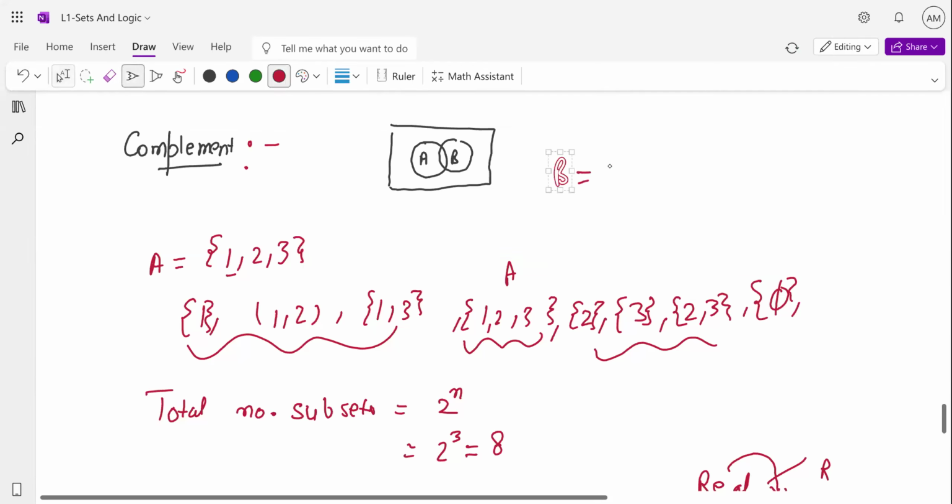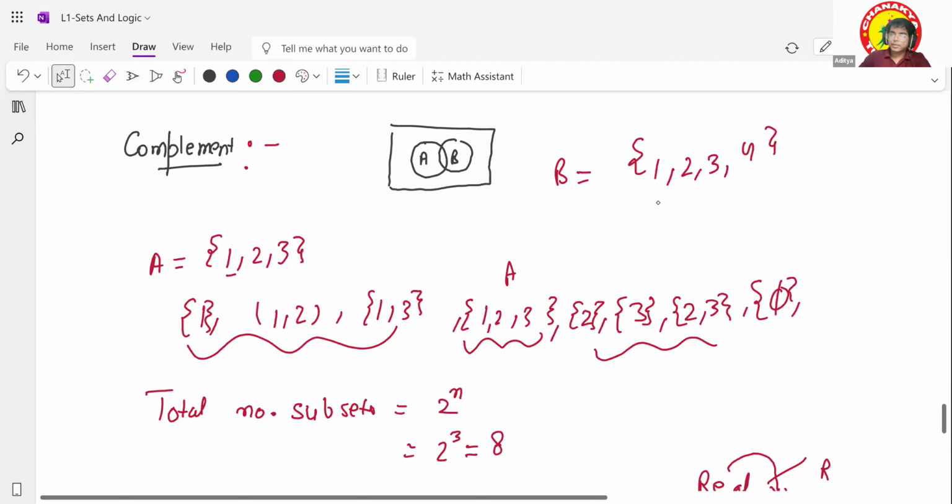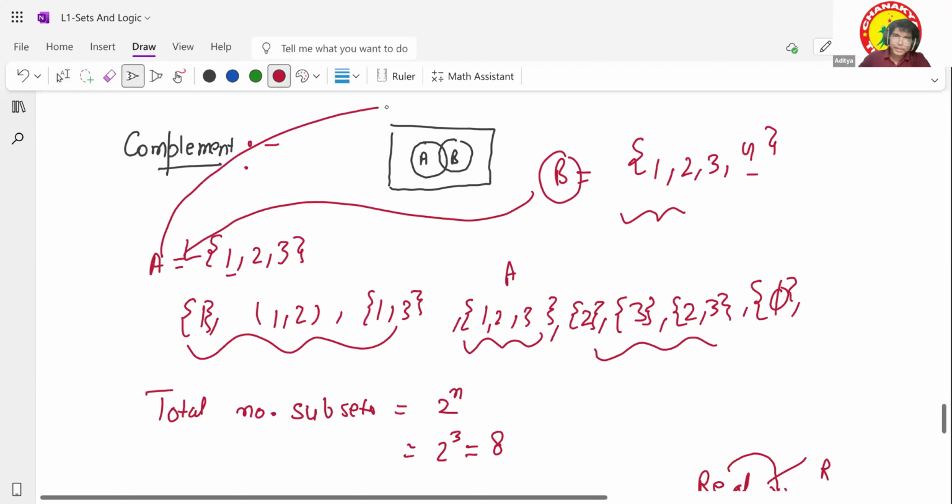B has one, two, three, four. Clear? It has A also. It has some elements other than A also. So B becomes a superset of A. A becomes a proper subset of B. Can I say this? All right.